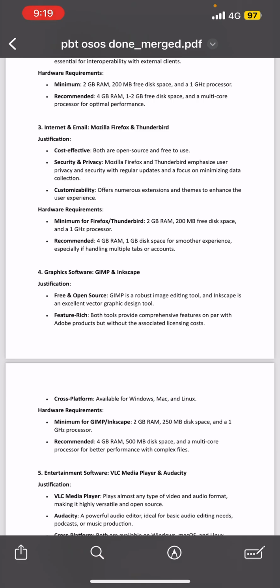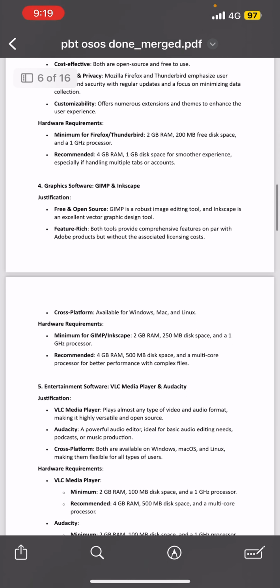Alright, for the hardware requirements, minimum for Firefox or Thunderbird is 2 GB RAM, 200 MB free disk space, and 1 GHz processor. But the recommended one is 4 GB RAM and 1 GB disk space for a smoother experience, especially if handling multiple tabs or accounts. Alright, fourth one is graphic software, GIMP and Inkscape.